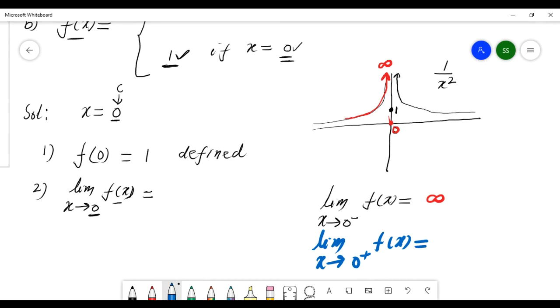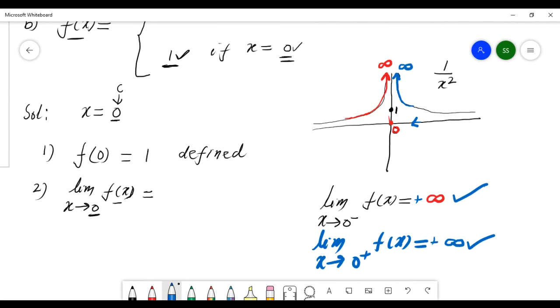If x is going this way, near zero, this is going forward here to infinity. So the right limit is what? Positive infinity. So this is positive infinity and this is positive infinity. So the left limit is positive infinity and the right limit is positive infinity at zero.